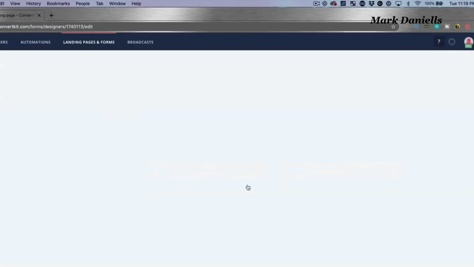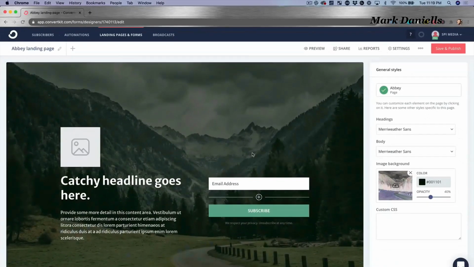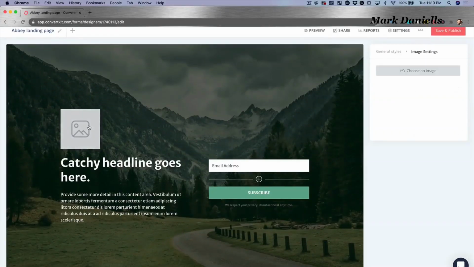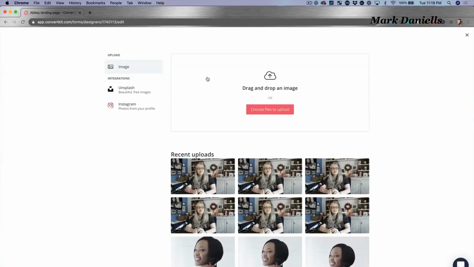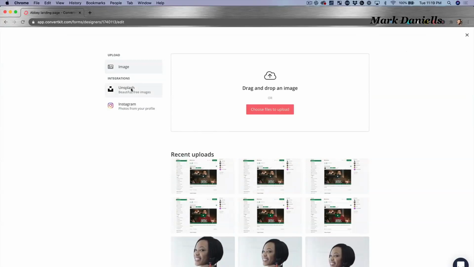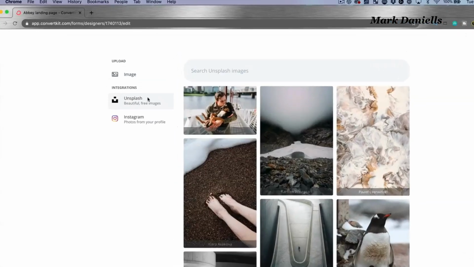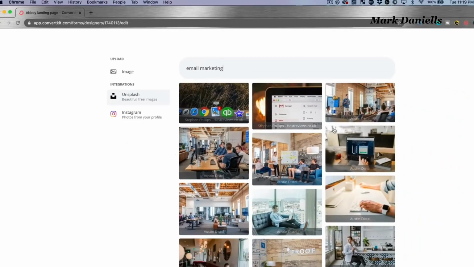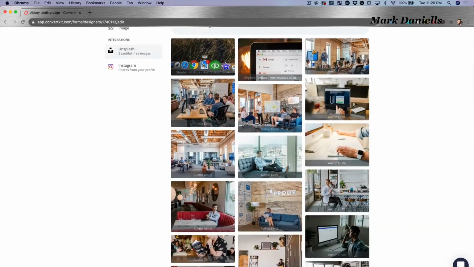And then all I have to do is just customize this. I don't need to know any code or anything. And you might be like, oh, well, where can I get some images? I'm just gonna click on this image and choose an image. And what's cool is it is integrated with, first of all, your Instagram, if you wanted to, or Unsplash, which is a free tool built into this where you can select, for example, if I'm promoting something related to email marketing, I'm just going to type email marketing and I'll put, let's add this image here.